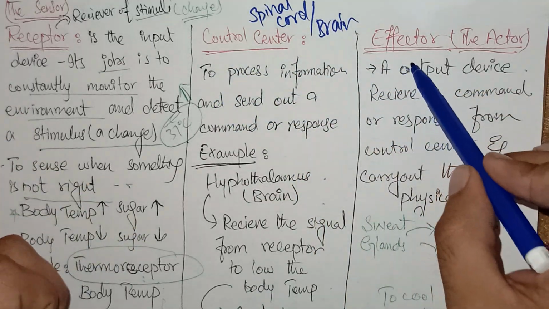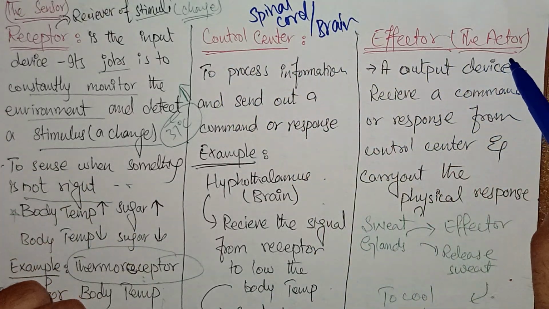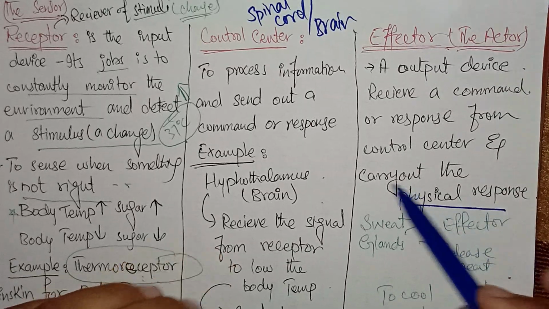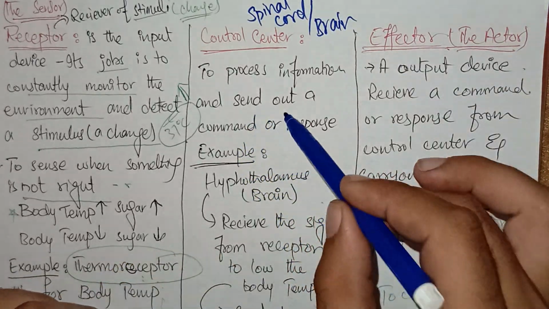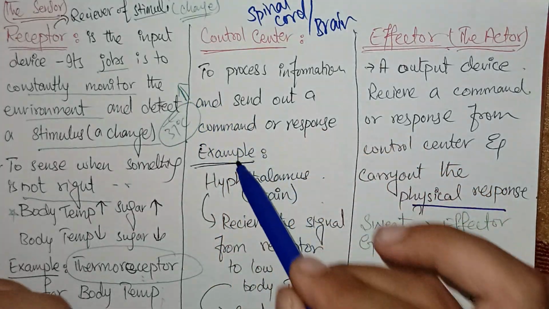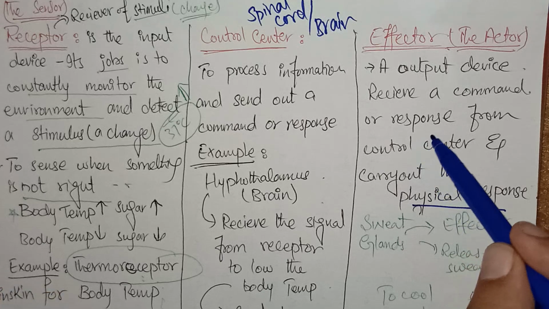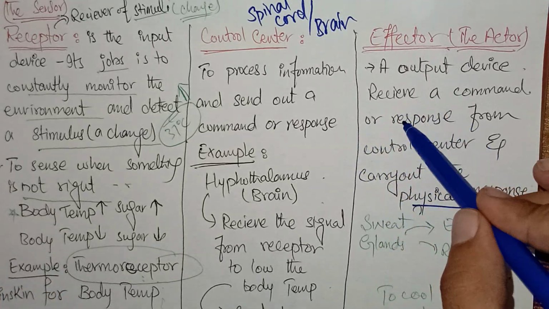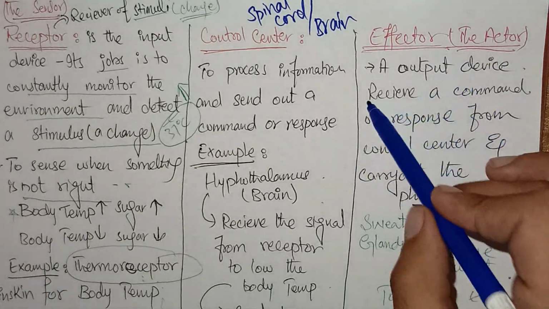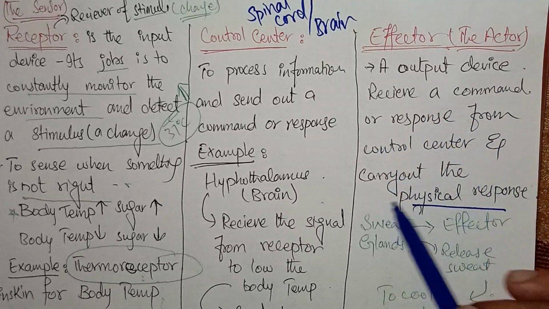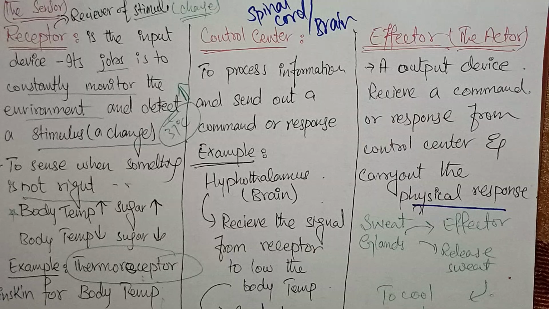What is the effector? The effector is the actor of any action, any physical response. Okay, the response made by the control center is used by the effector. An output device receives a command or response from the control center and carries out the physical response. So the effector is the part, outside of the control center, which is responsible for responding.